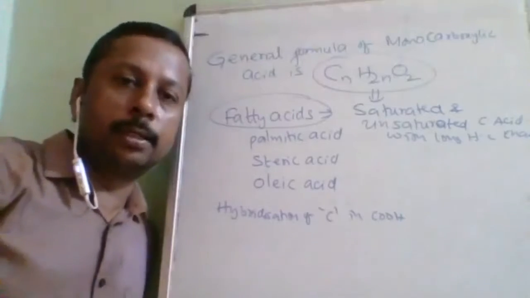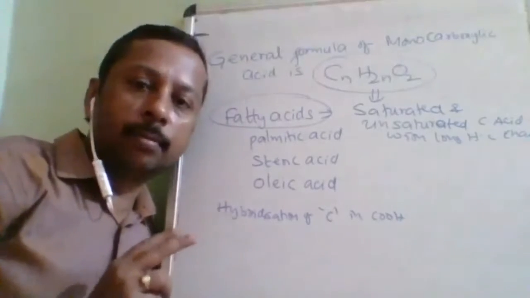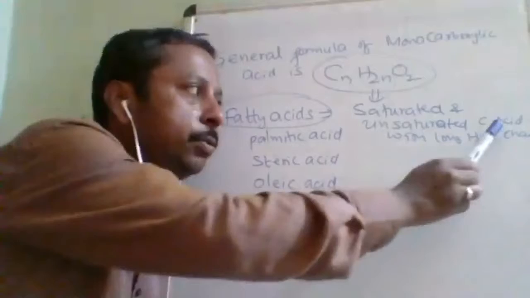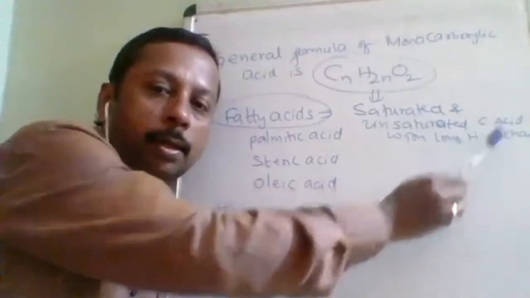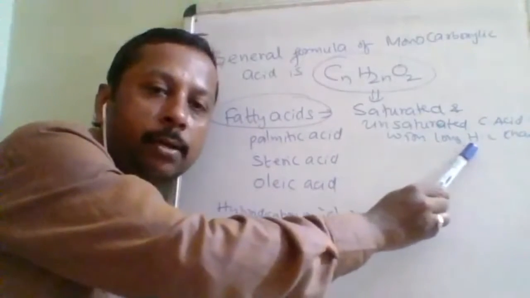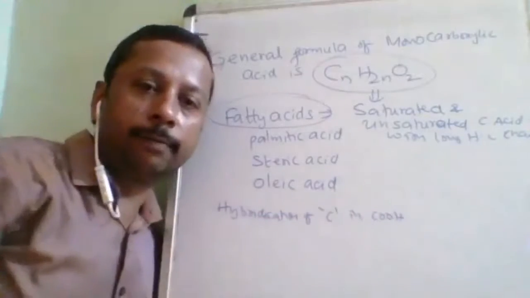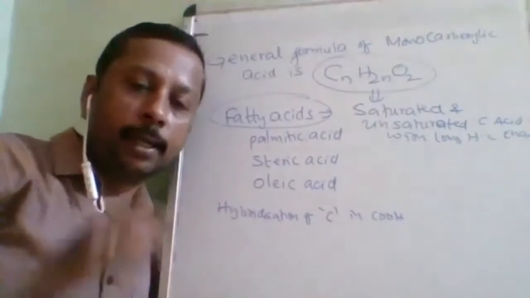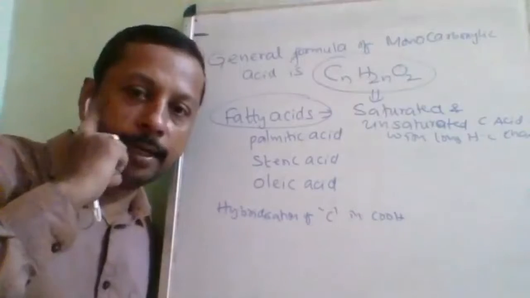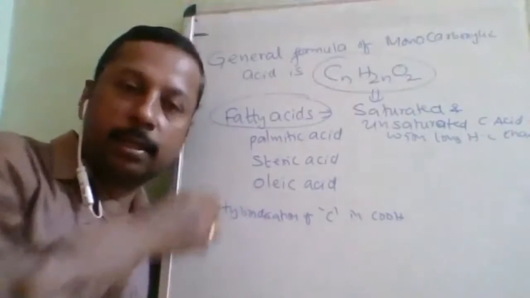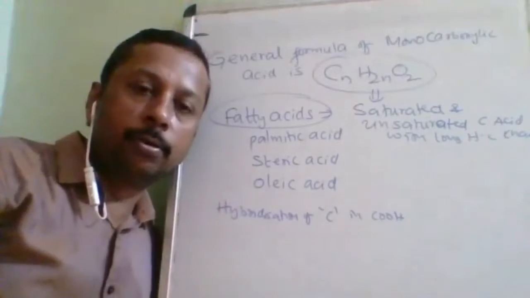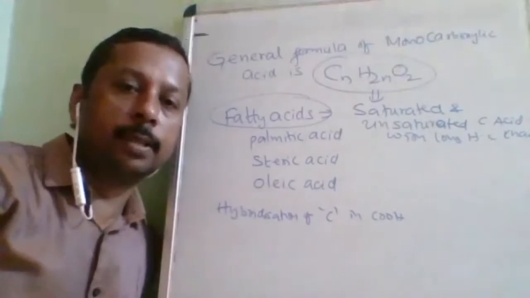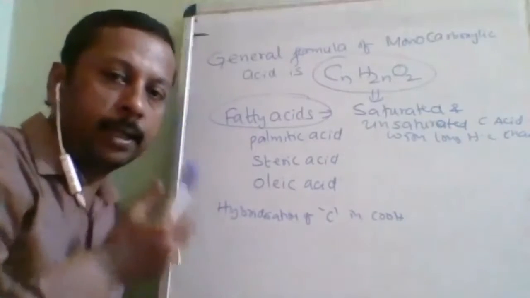bond is present, but two conditions are a must. First, they should have the COOH group, and the length of the hydrocarbon chain must be long enough. There can be a single bond or a double bond, no problem, but COOH must be present. They are called fatty acids.